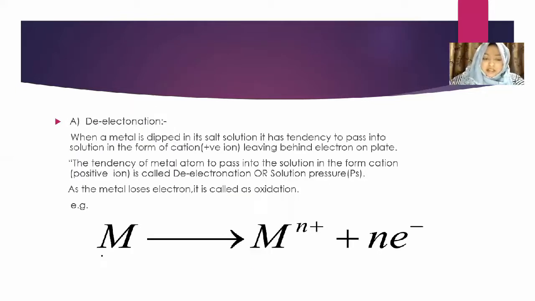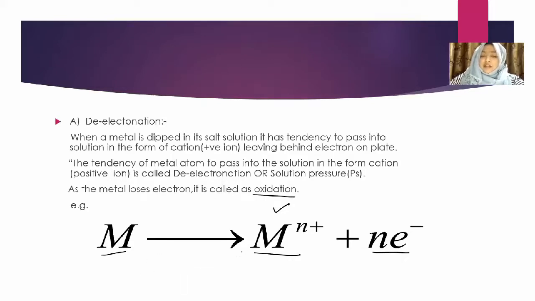See, this is the reaction that is going to happen in the solution. This is the metal, and whenever the metal is dipped in its own solution, it has a tendency to convert into M2+, that is the metal cation, and two electrons are released. This process is actually oxidation.